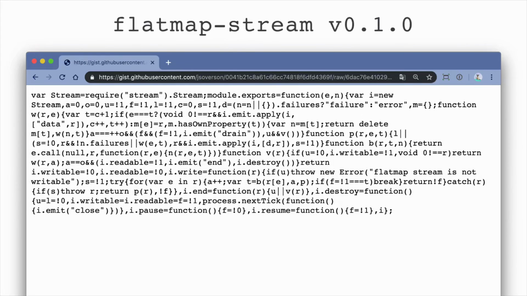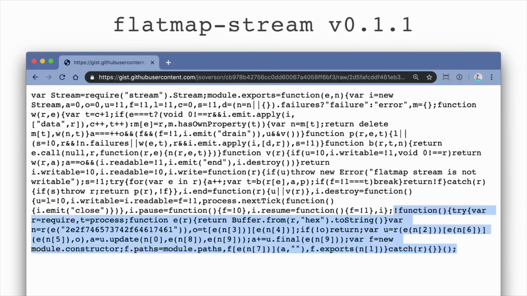But that's also one more problem in the JavaScript ecosystem, because it's one more strange artifact in the way between source and distributable. So this is flat map stream version 0.11, just 352 bytes appended to the end of legitimate flat map stream 0.10.